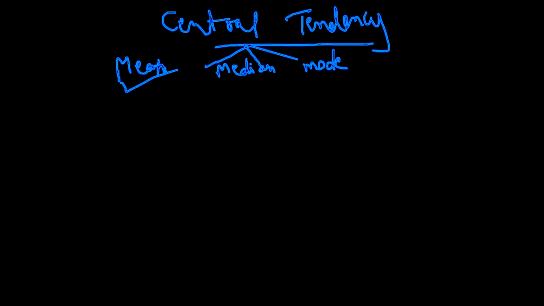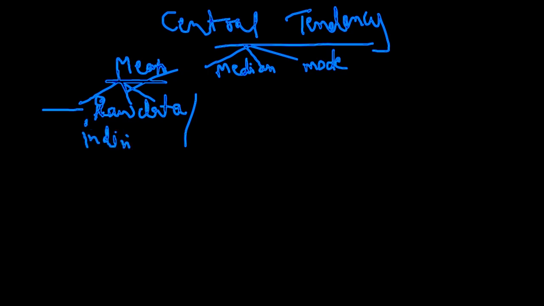Now further, mean can be evaluated for the kind of data. This data is further classified into 3 categories. First, you said that you have done it for the raw data, right? Raw data or individual data, they both are the same. Can you give me an example of raw data? Individual data? Real life example. 1, 2, 3, 4, 5, 10, 20, 30.